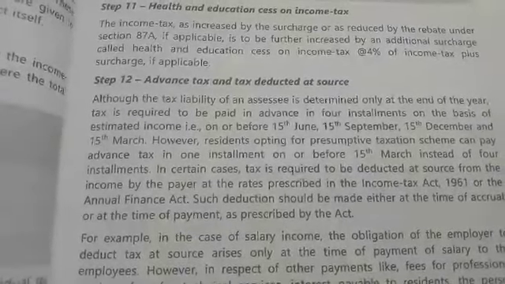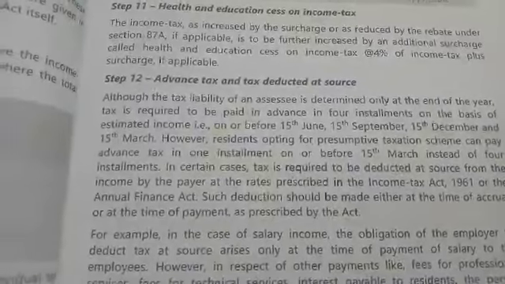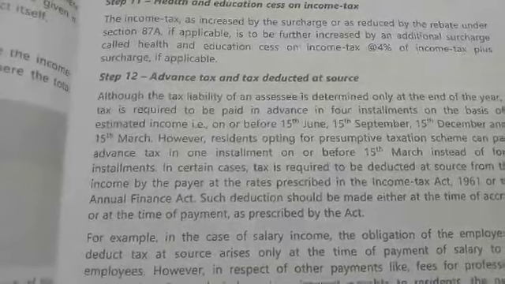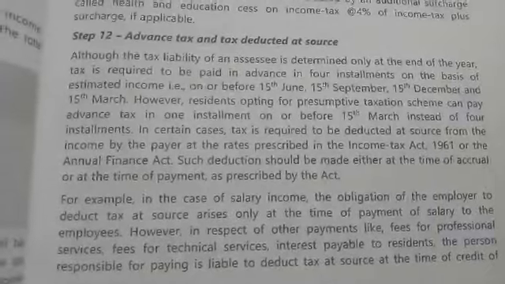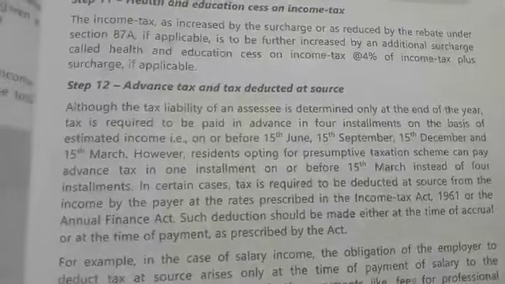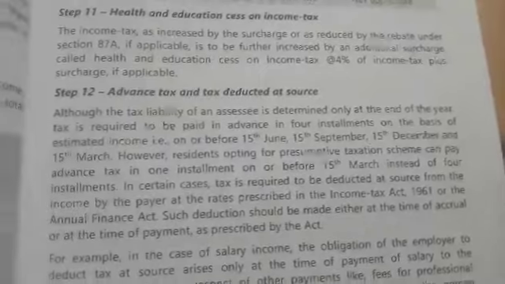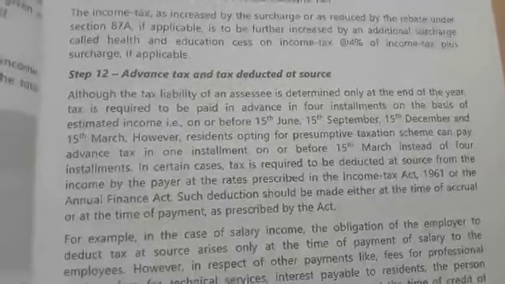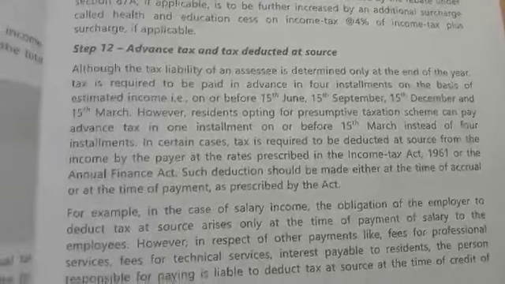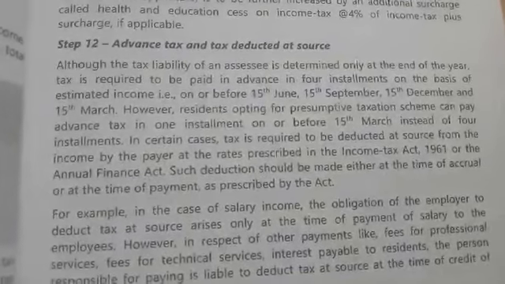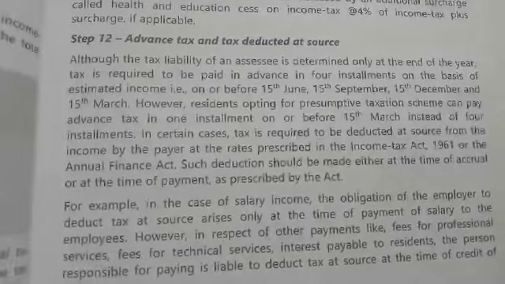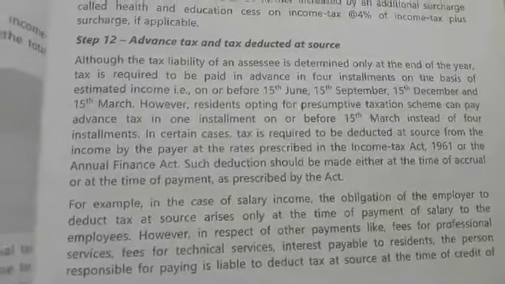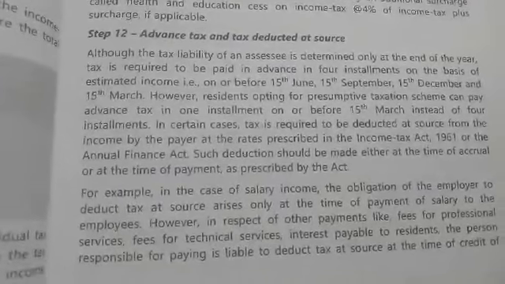Or if it is less, you have to pay the excess amount to the income tax department. Advance tax can be paid on 15th June, 15th September, 15th December and 15th March. However, if the assessee is under presumptive taxation, he or she can pay on or before 15th March instead of the four installments.